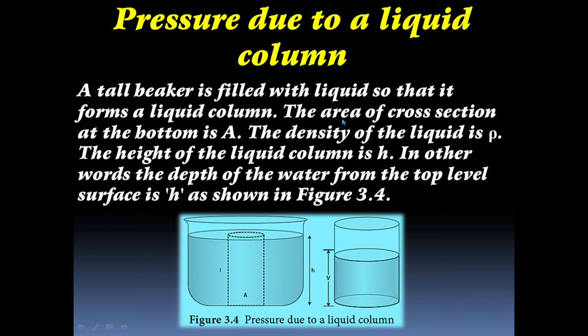The area of cross section at the bottom is A. The density of the liquid is rho. The height of the liquid column is H. In other words, the depth from the top surface is H, as shown in figure 3.4.